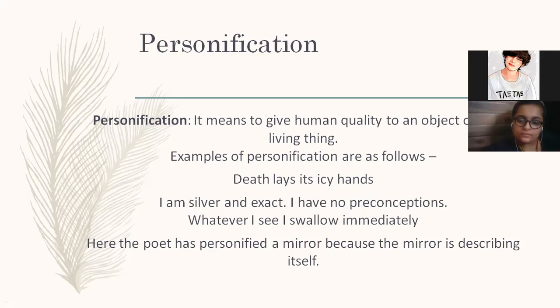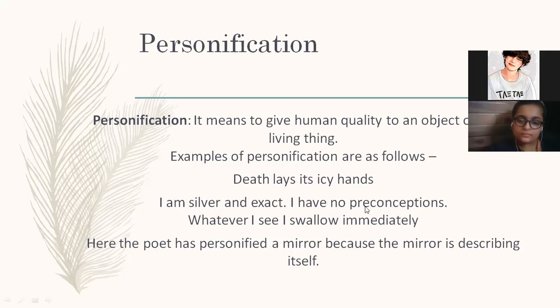I am silver and exact. I have no preconceptions. Whatever I see, I swallow immediately. So can you tell me what is personified in this? I am silver and exact. Okay, now here, whose I? I is a mirror.